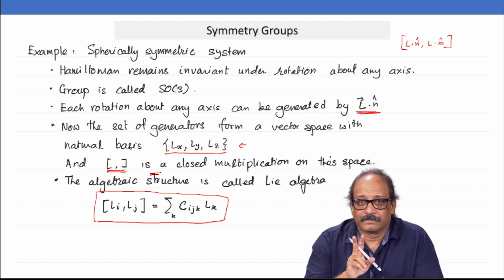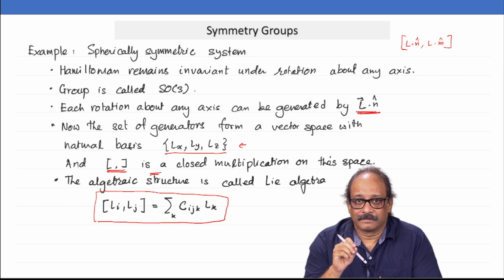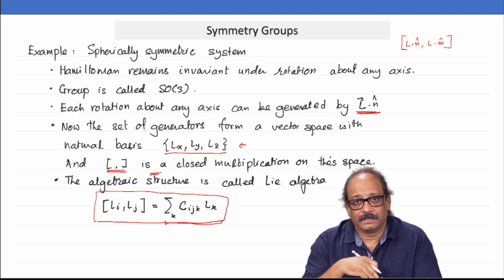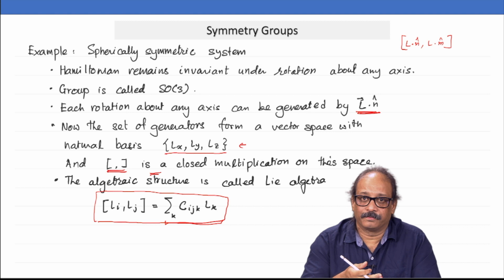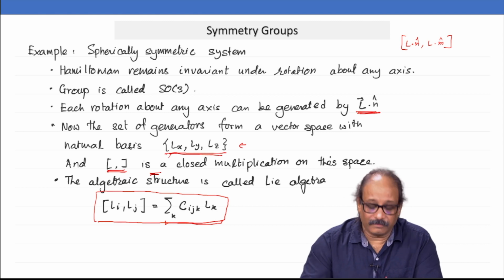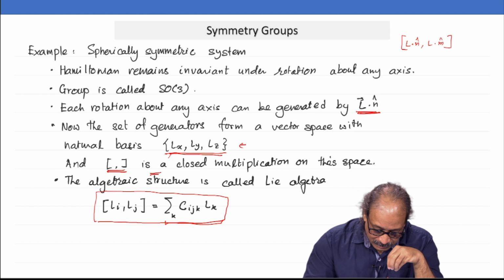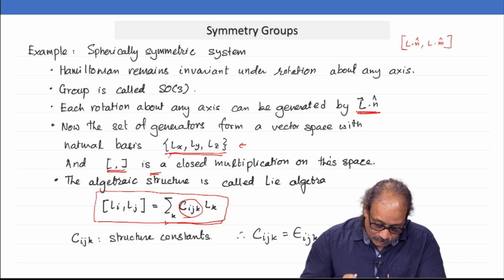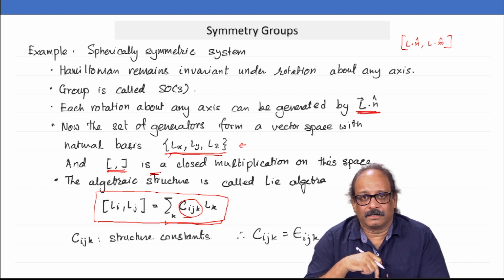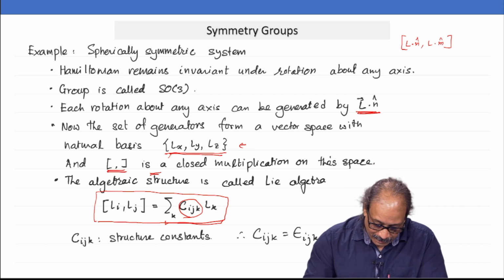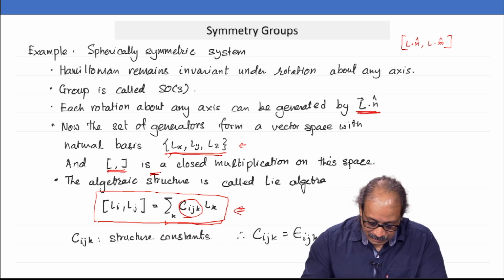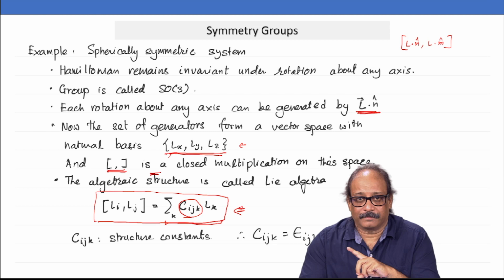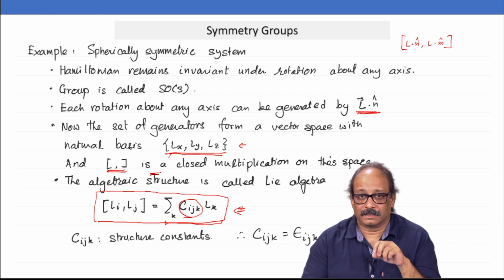So, you have 3 bases, you take pairwise Poisson brackets and then write it as linear, because it is a vector space, you can write it again as a linear combination of basis vectors, that is linear combinations of Lx, Ly, Lz, and these coefficients there are called structure constants. Okay. So, what are those structure constants in this particular case? We already have this expression, and this Cij k for this group is exactly equal to epsilon ijk, that epsilon being the Levi-Civita tensor.